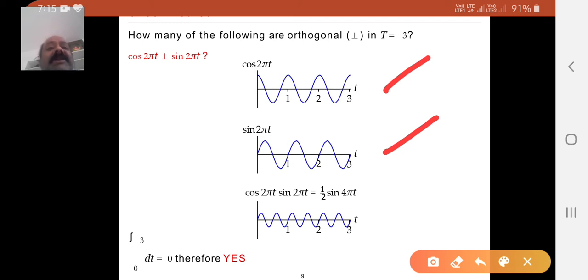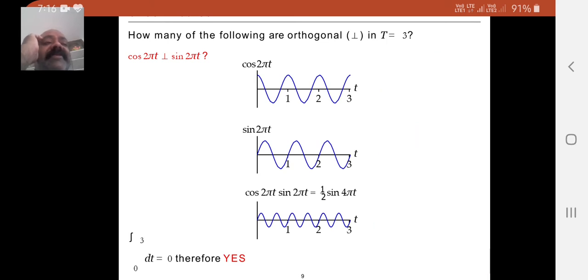So sin 2 pi t into cos 2 pi t equals half into sin 4 pi t. How will the wave look for the product? This is the resultant diagram, half into sin 4 pi t, and the product is equivalent to 0. So both are perpendicular at T equal to 3, therefore it is orthogonal.